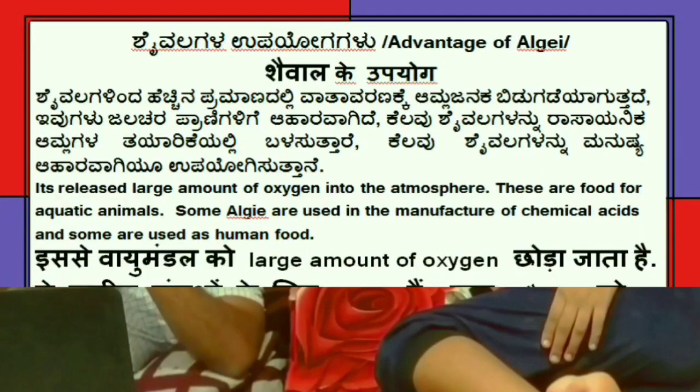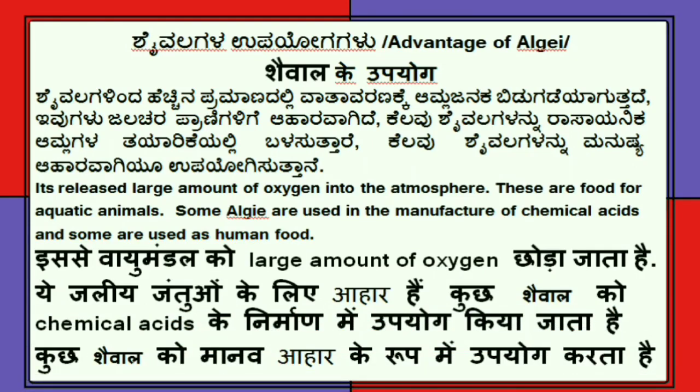It releases a large amount of oxygen into the atmosphere. These are food for aquatic animals. Some algae are used in the manufacture of chemical acid and some are used as human food.